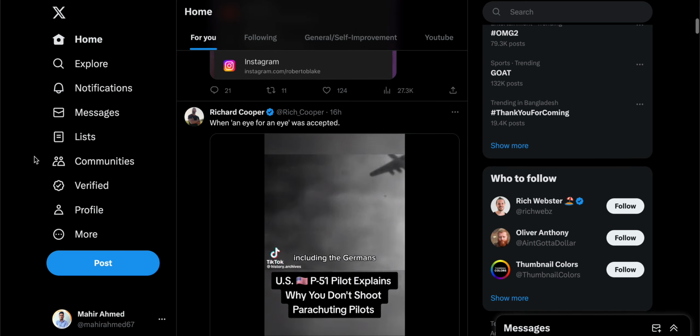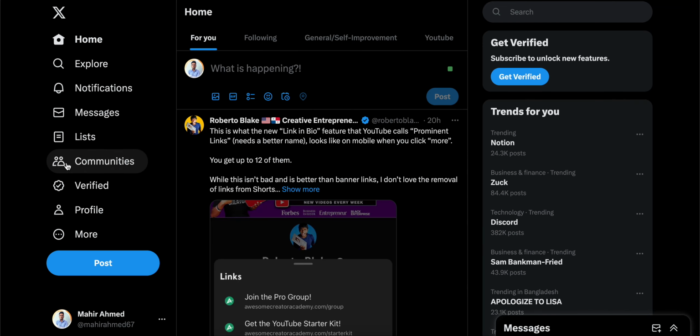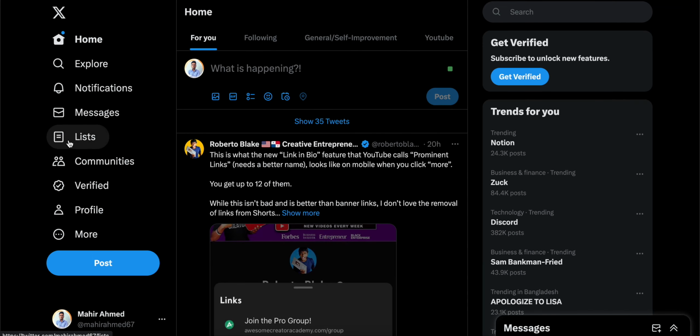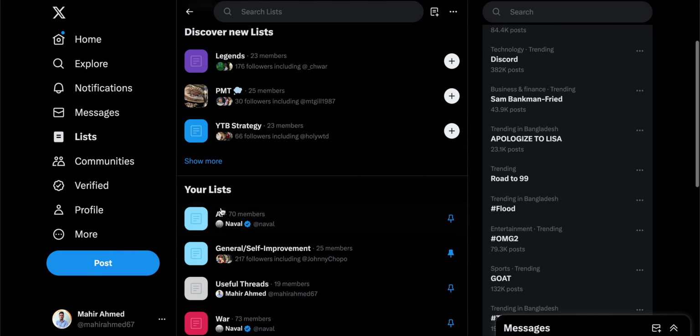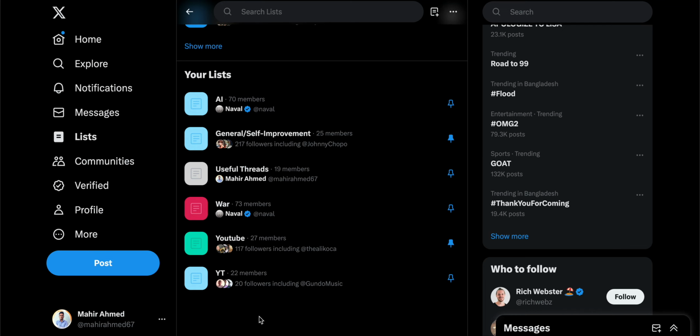On Twitter, there is a feature called list, and most people don't know what it is and how to use it. So, simply put, list is a feature where you can save tweets and threads that are similar and that fit in the same category.